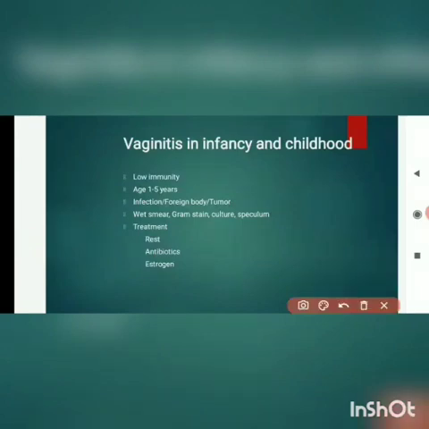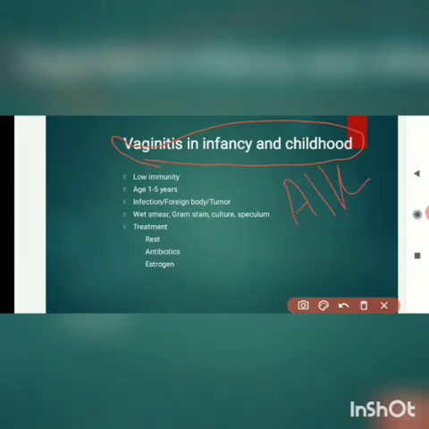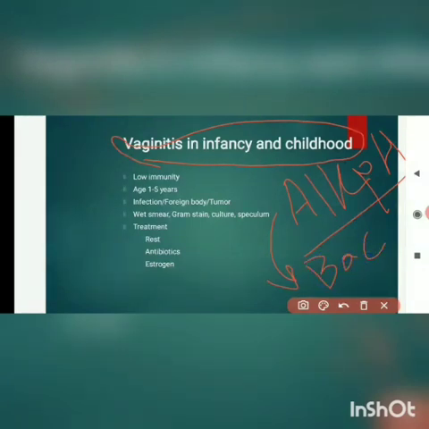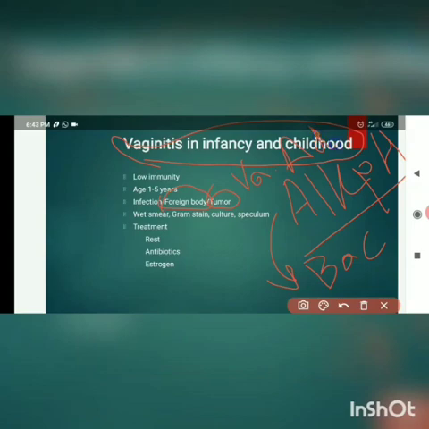Now coming to the individual causes of leukorrhea. There is a term called vaginitis in infancy and childhood. Why does it happen? Because of the alkaline pH of the vagina. As a result of this alkaline pH, it will be invaded by various bacteria, so it will cause vaginal discharge. If there is vaginitis in infancy and childhood, we should always rule out two things: one is a foreign body and one is a tumor. What tumor? Vaginal adenosis, caused by diethylstilbestrol.